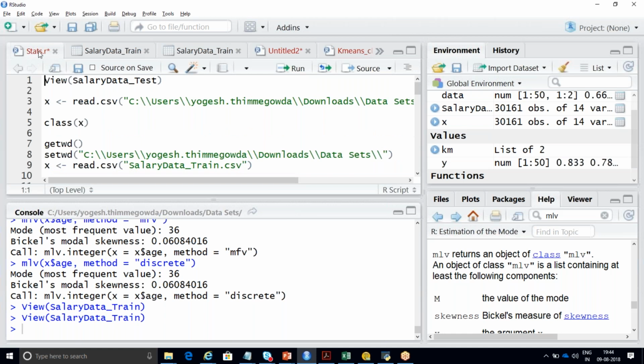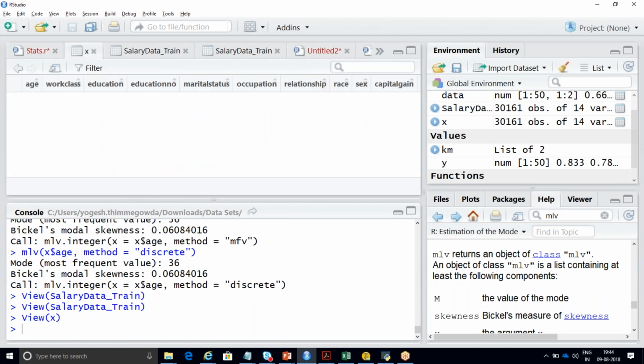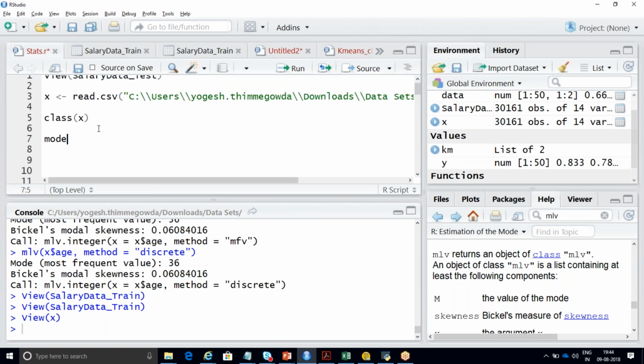So the data set name is called X. So I'm going to calculate mode on work class. Some of them I've told the function to calculate your mode is mode of X dollar work class. So let me just choose this, mode of X dollar work class. Let me just run this and see what it gives. It is giving it as character.